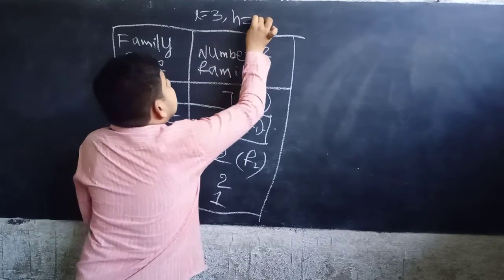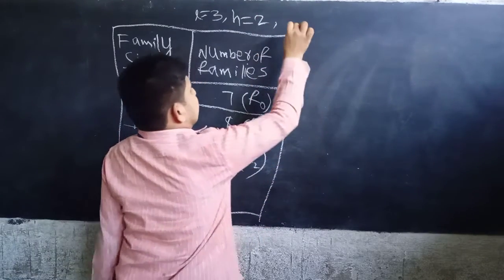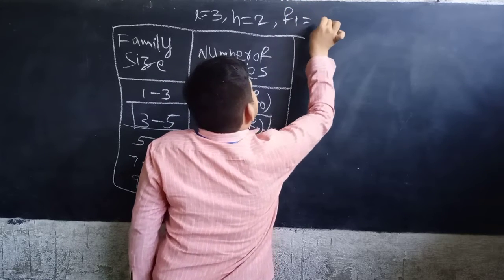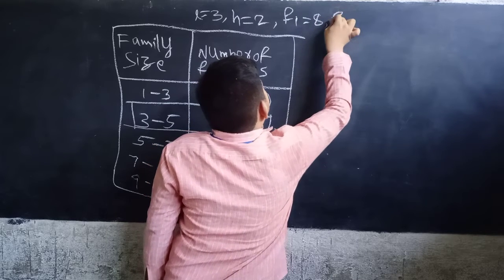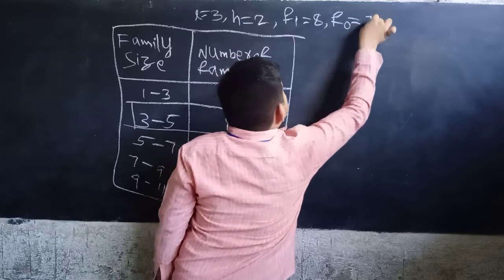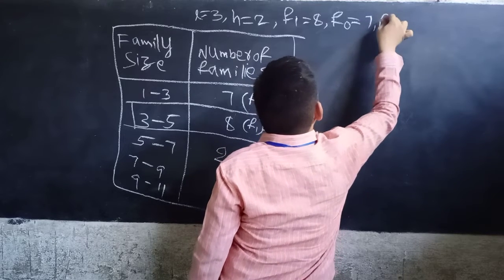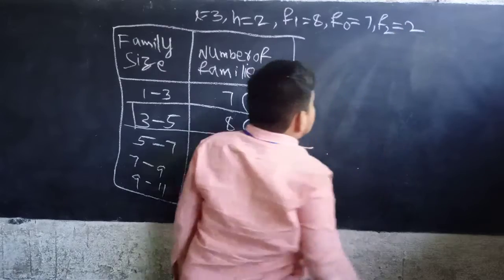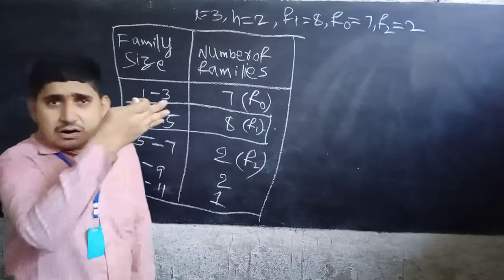Now F1 equal to 8. F0 equal to 7 and F2 equal to 2. Now we have to find the mode because we have obtained all the values.